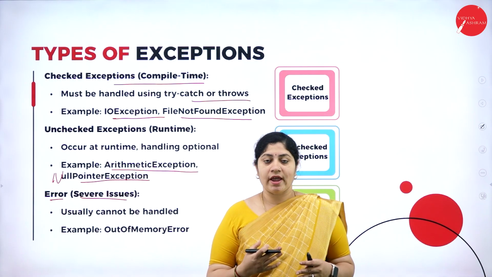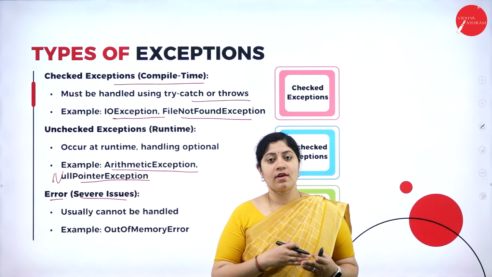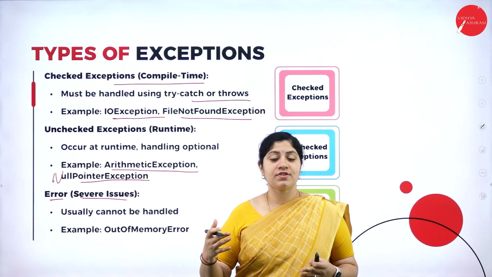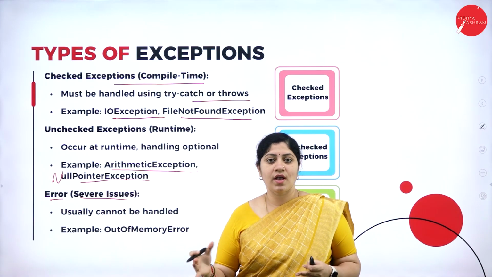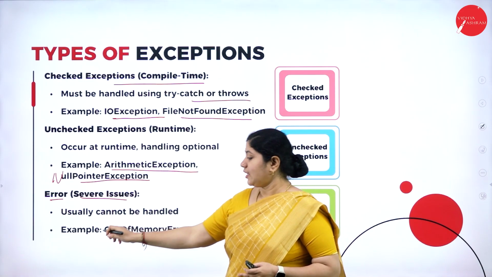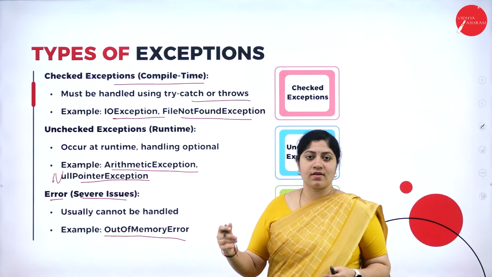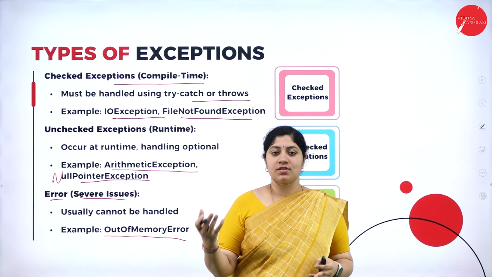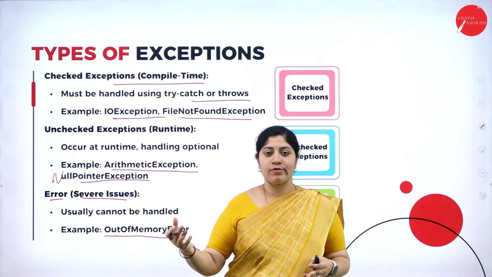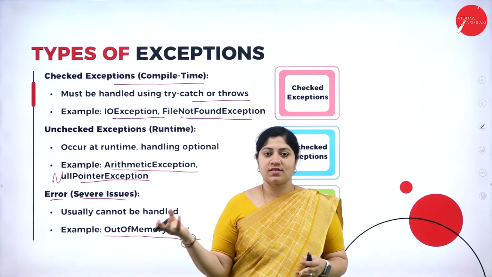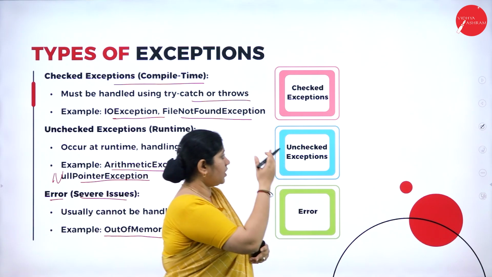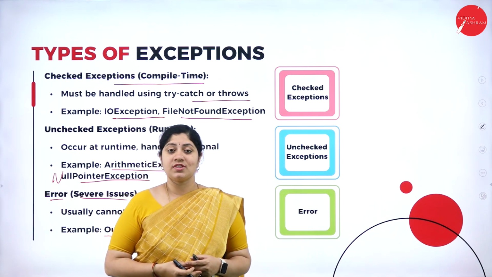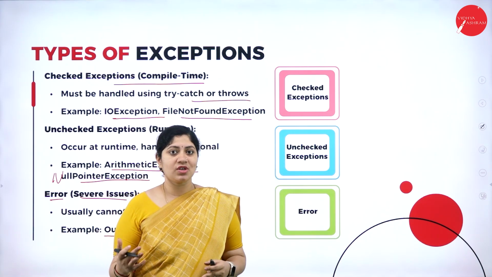Usually these types of errors are very difficult to handle, or cannot be handled by the program. An example is out of memory error, like the system showing that the software is out of memory, the storage is full, etc. So these are the various types of exceptions that are considered with respect to Java programming.